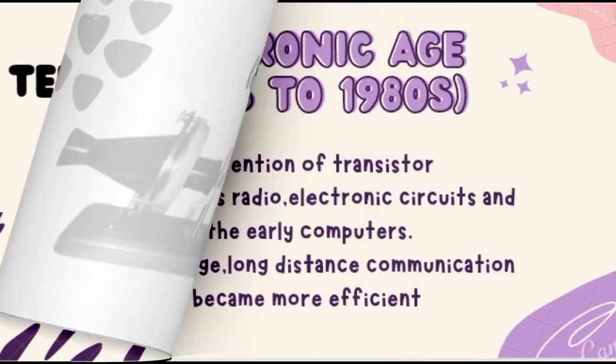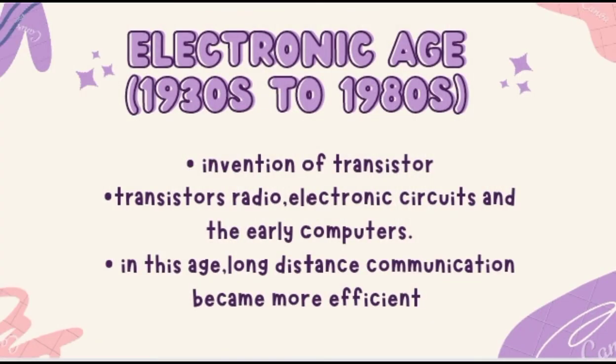Let's move on to the third important period in the evolution of media from traditional to new media, which is the electronic age, from the 1930s to 1980s. Electronic age saw the invention of the transistor radio, electronic circuits, and the early computers. In this age, long-distance communication became more efficient. These are examples of forms of media during this age.